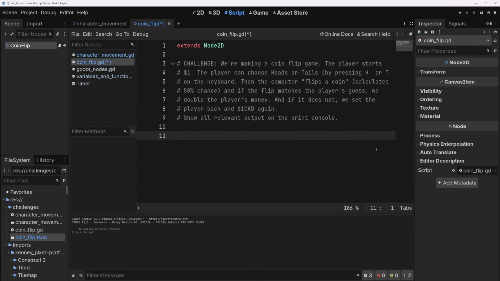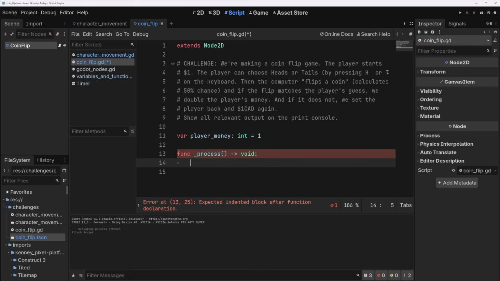So a few things here. We know the player starts with $1, so let's give ourselves a variable with that. We'll say player money. It's going to be an integer and it's going to equal 1. Great. The player can choose heads or tails, so this is a player choice that is in input. So let's put that in func process. And we're going to want to track what the player choice is, right?